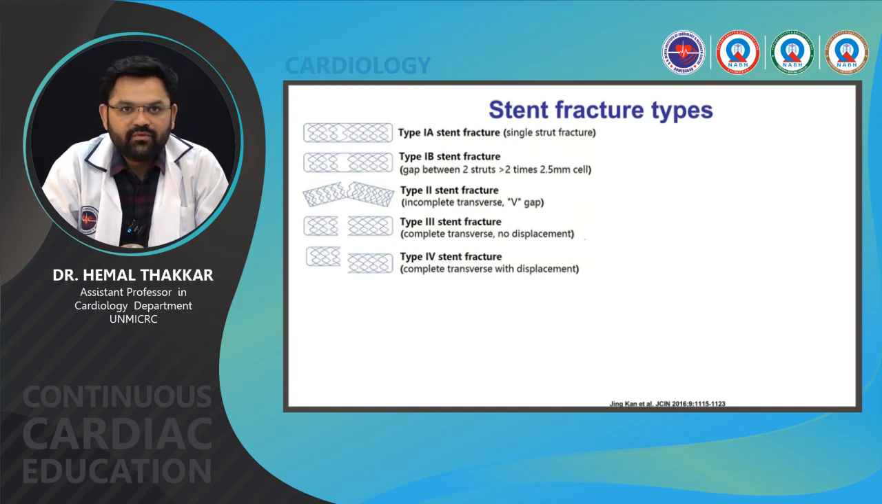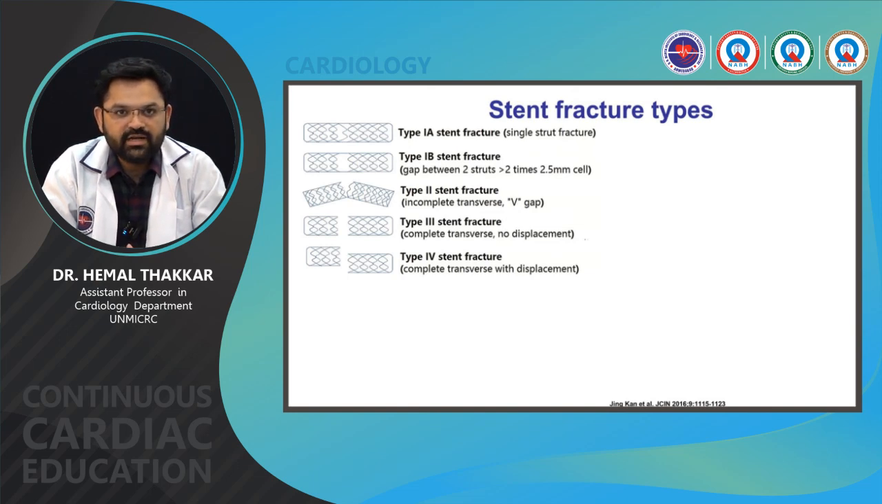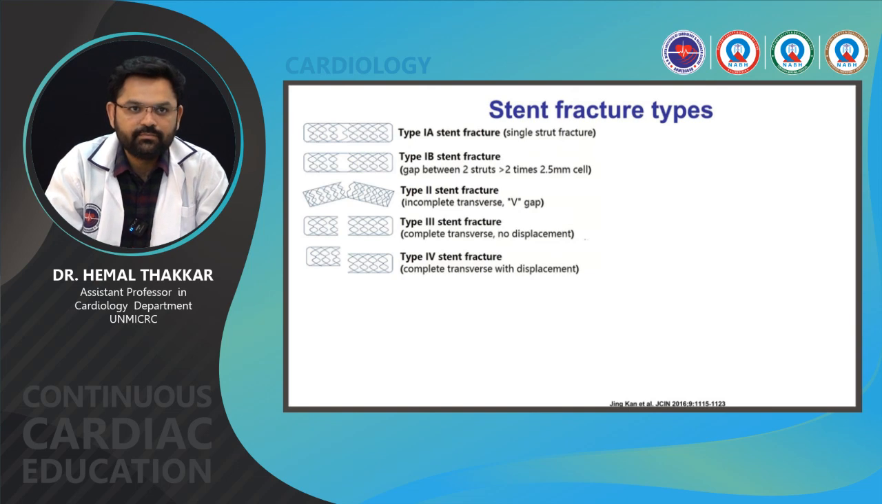So these are the types of stent fractures. It is divided into 4 types, starting from type 1. Type 1A stent fracture is a single strut fracture. Type 1B is a gap between two struts, which is more than 2 times the 2.5 mm cell. Type 2 stent fracture is incomplete transverse fracture, which shows like a V gap. Type 3 stent fracture is complete transverse with no displacement, and type 4 is complete transverse with displacement. So these are the 4 types of stent fractures.